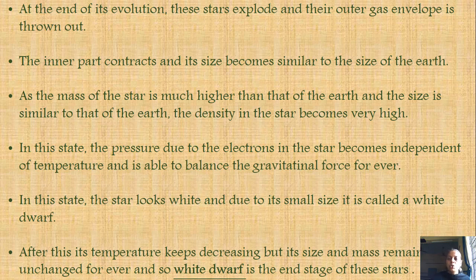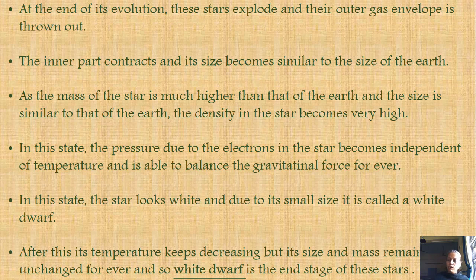Their gravitational force is balanced by this new type of pressure, and now the star is balanced forever, even though the temperature is falling and it is cooling down more. That is why the red color is gone and now it looks white. As they are smaller in size and white in color, they are called a white dwarf.